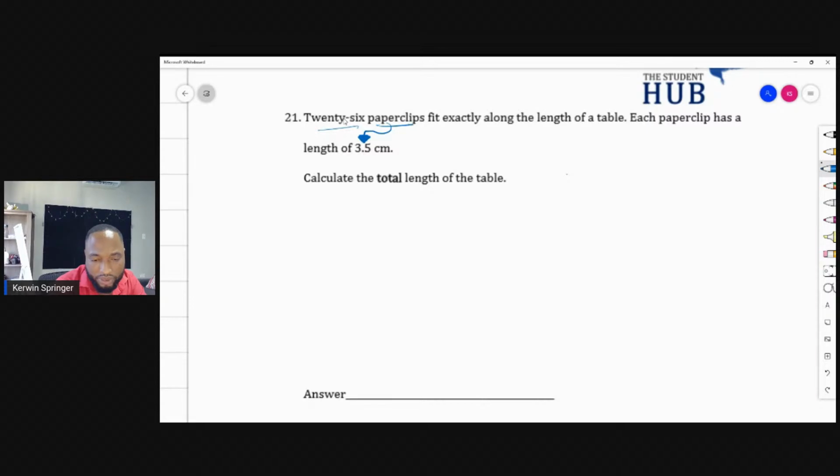26 paper clips. So this is just the normal paper clips, and you have 26 of them. So this is a multiplication question. There's no trick to this. 26 times 3.5.